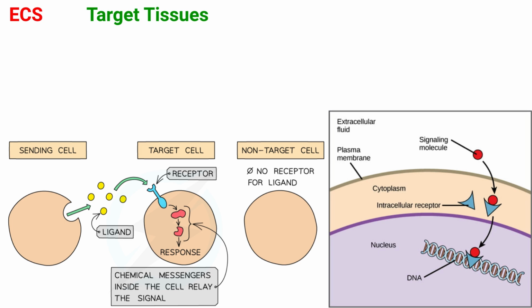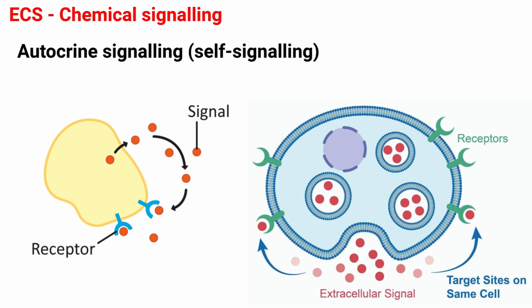There are several types of chemical signaling, a key difference between them being the distance that the signaling molecule travels to reach its target. First is autocrine signaling, or self-signaling. It occurs when a cell secretes a signaling molecule that may bind to receptors on the same cell, for example, interleukin. An example of this is the production of prostaglandin by the smooth muscles of the uterus, which causes the smooth muscle of the uterus to contract during birth.